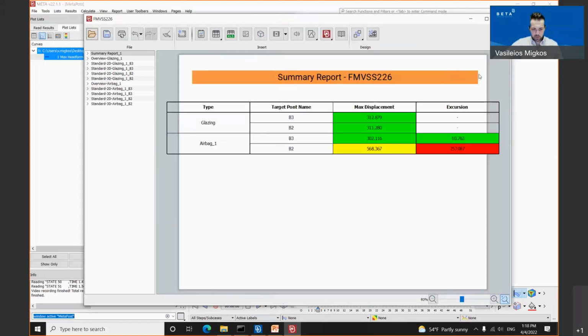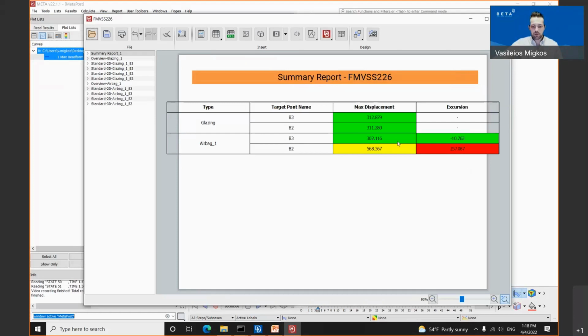In this summary report, as you can see, we have the type, glazing, and airbag. We are comparing the same points for the glazing and the airbag. The max displacement for each point has been written in the column max displacement, as well as the excursion. And the excursion column means that it compares the same points for the glazing and the airbag.